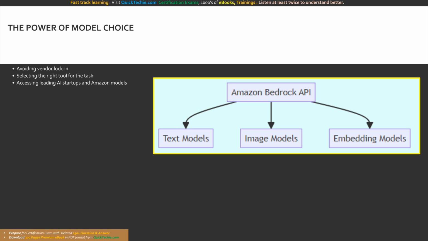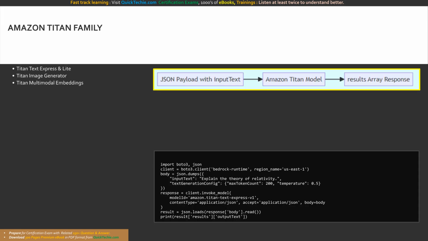Look at this incredible versatility. A single Bedrock API effortlessly branches out to connect your applications to premier text, image, and embedding foundation models without complex configuration. Let us start our survey with Amazon's very own foundation model family, Amazon Titan.